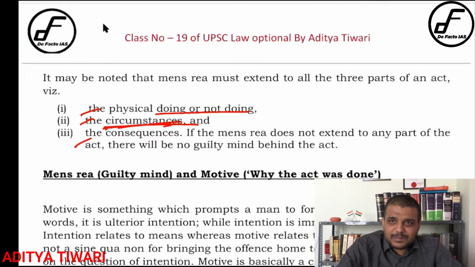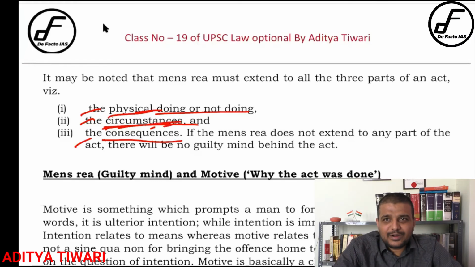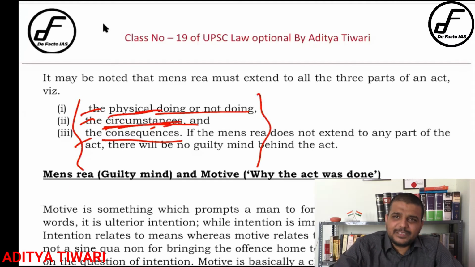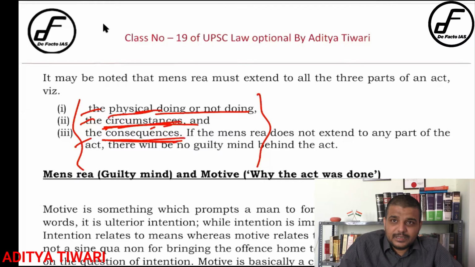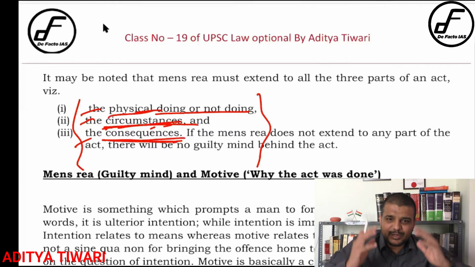That is why mens rea should be present not only while doing the physical act, but also with respect to the circumstances that surround that act, and then the consequence. Obviously, the person is dead, you realize that the person is dead, and then you got frightened. It means that while doing that act, you were aware of it. If you keep beating a person even after he is dead and you did not realize he is dead, because you are practically insane, then the mens rea was absent. Otherwise, if you realized the consequence, the mens rea is present. Mens rea has to be present in all three cases; one alone is obviously not accepted.